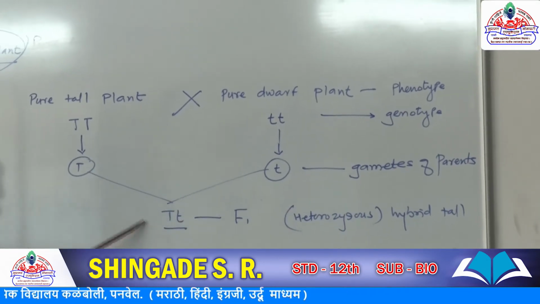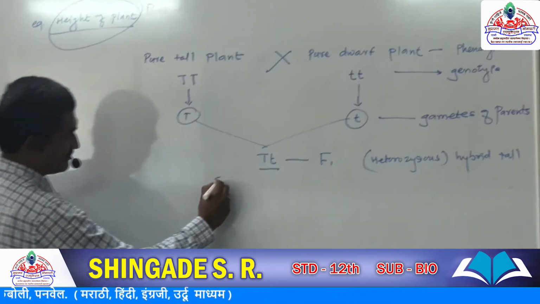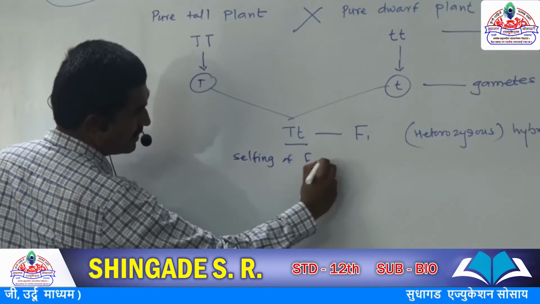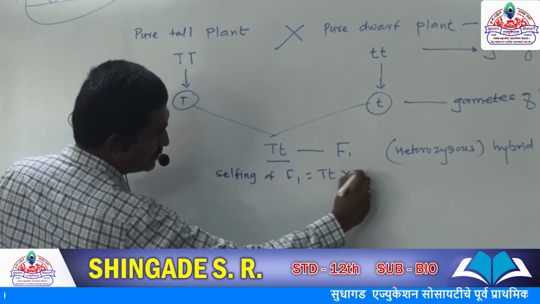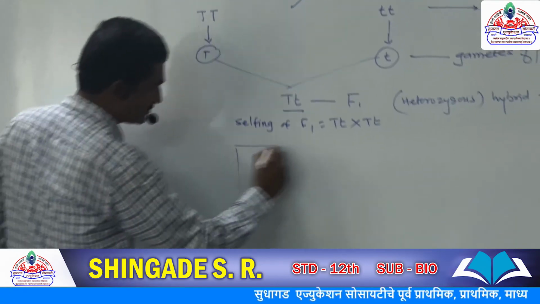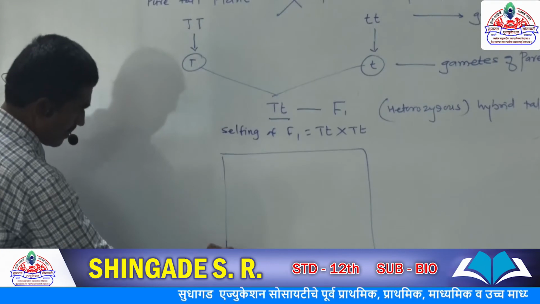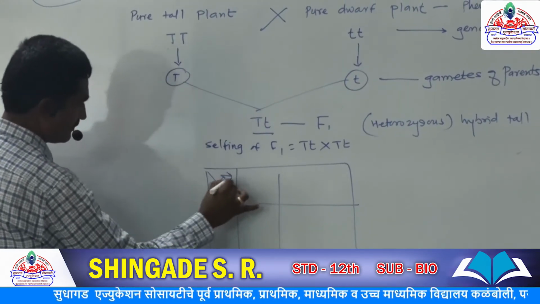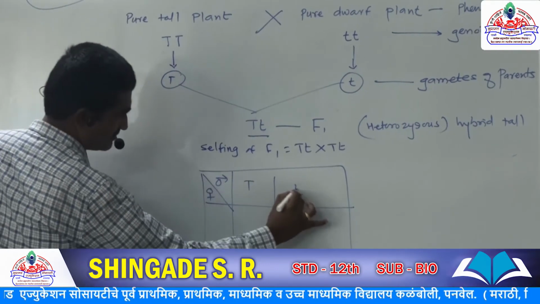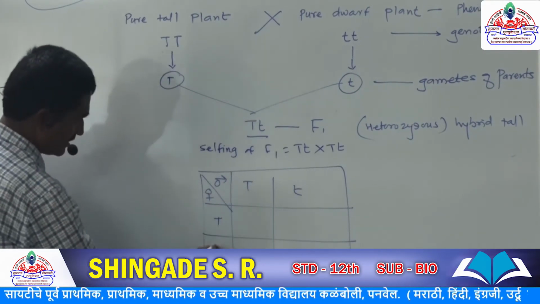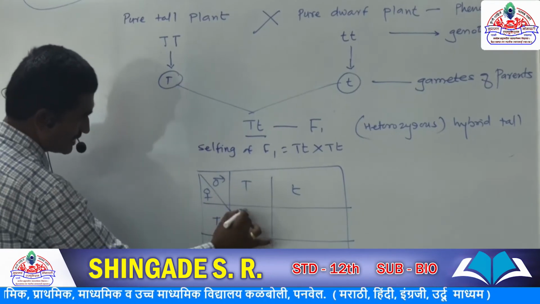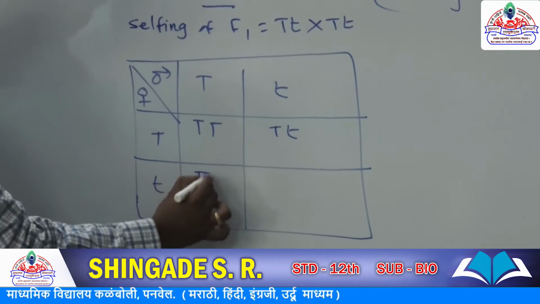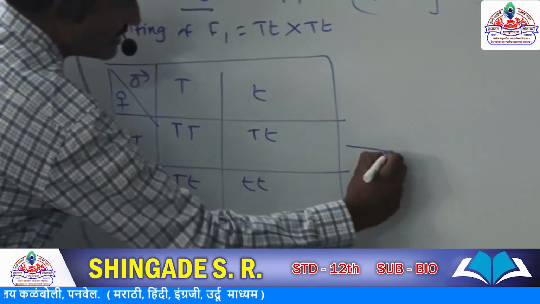This is the F1, and if we self this plant, selfing of F1, capital T small t into capital T small t, we will get 4 offsprings in the second generation: capital T capital T, capital T small t, capital T small t, small t small t. So this is the second generation, F2.